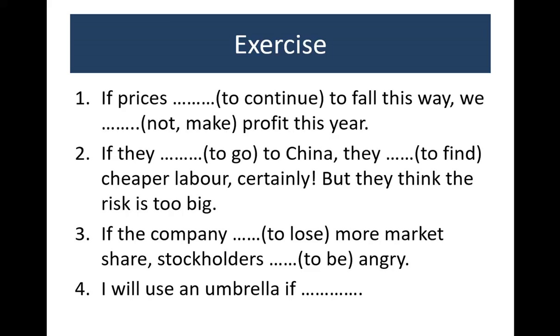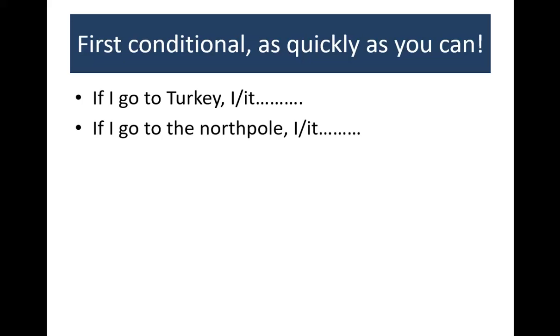Now, try to make as many sentences as possible with the following words. For instance, if I go to Turkey, it will be wonderful. If I go to Turkey, I will go to the mosque or something. Can you please do that for the second one? If I go to the North Pole, and pause, please. Say out loud as many sentences with if I go to the North Pole as you can. Make up things. It doesn't matter what you make up, it's important that you use the first conditional in your speech. So start right now with if I go to the North Pole, please, and pause.